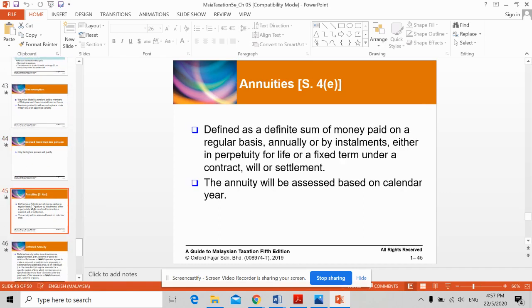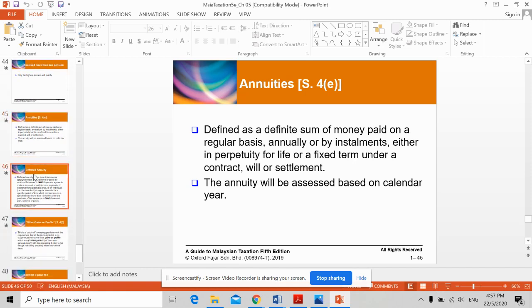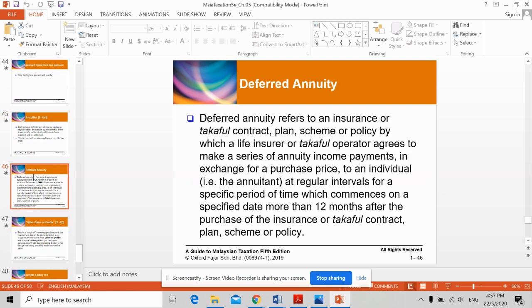All right, last one under Section 4E, we have annuities, also a definite sum of money, and will be assessed on calendar year. Right, for example, a different entity under contract or full contract or plan.